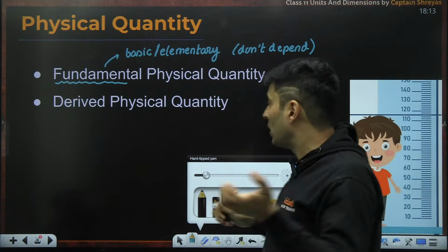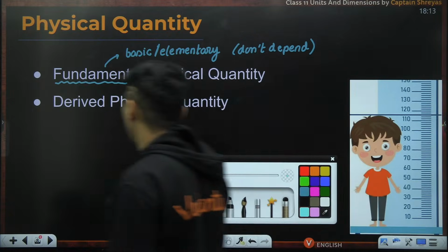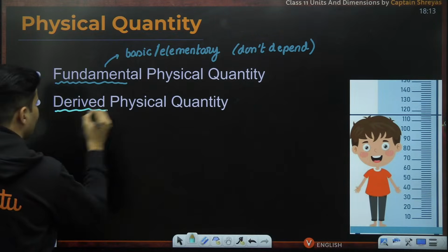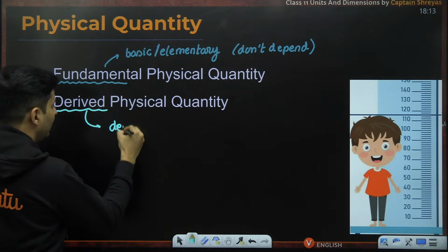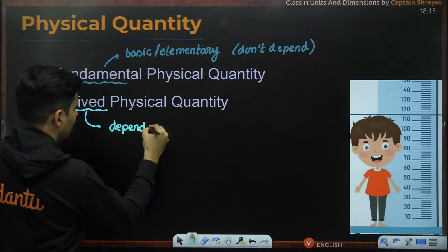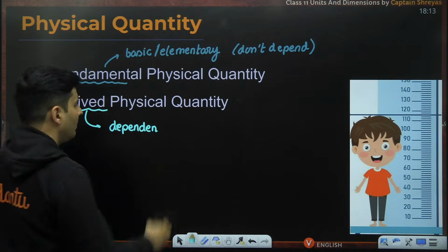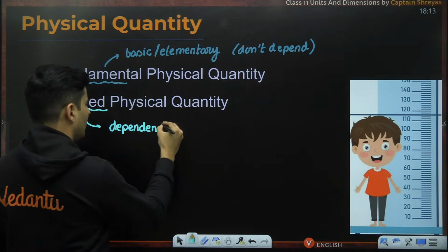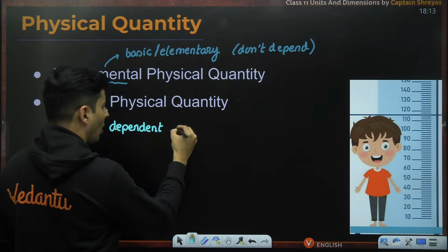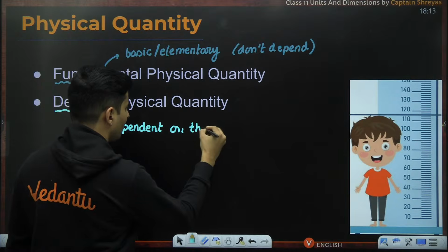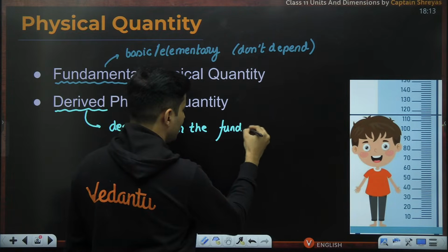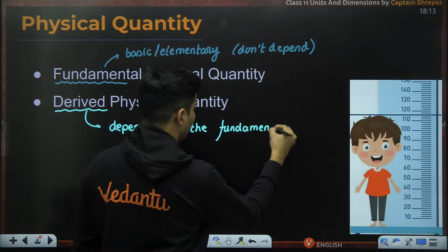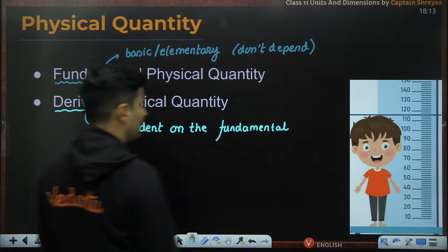Through those building blocks, you can get something called the derived physical quantity. So these derived quantities are dependent. They are dependent on the fundamental quantities.